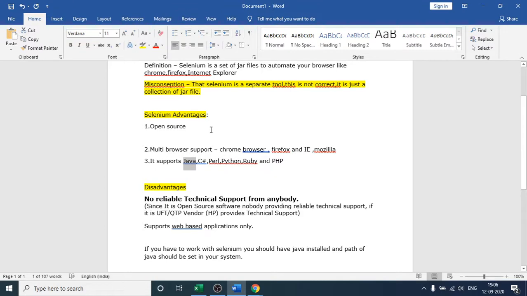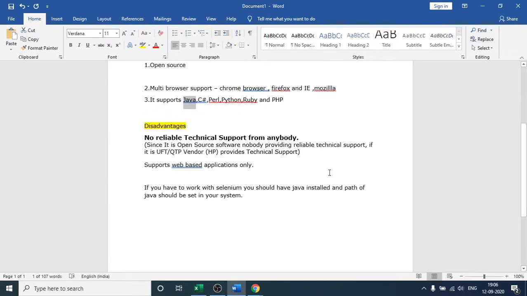But every coin has two sides. So there are some disadvantages with Selenium as well. You can see this is the first one. This first disadvantage of Selenium is that there is no reliable technical support from anyone.